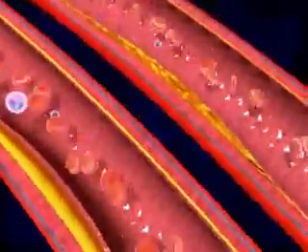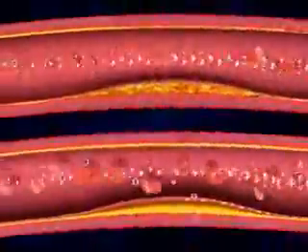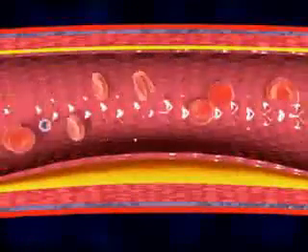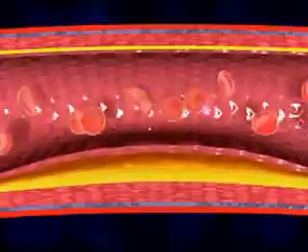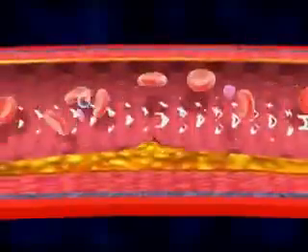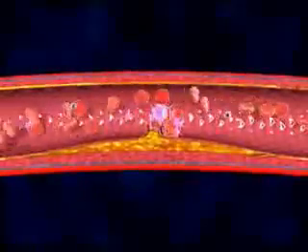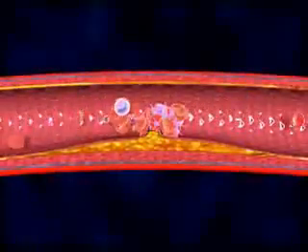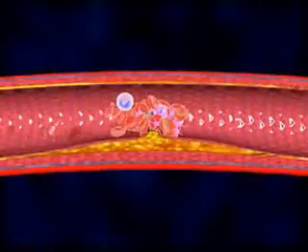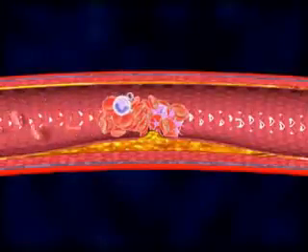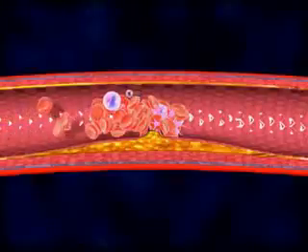Plaques are of two types: hard and soft. Hard or stable plaques have a relatively thick covering and cause artery walls to thicken and harden. Soft or unstable plaques are more likely to rupture without warning. When a soft plaque bursts, it triggers the formation of a clot in the artery at the site and restricts the flow of blood drastically, and may cause a larger blockage in the artery.